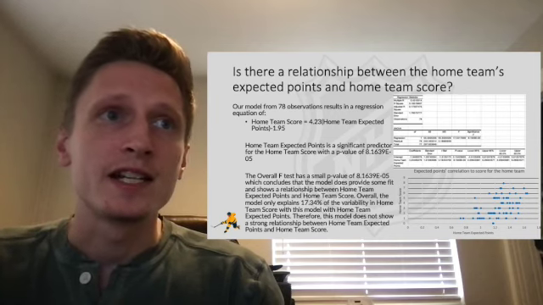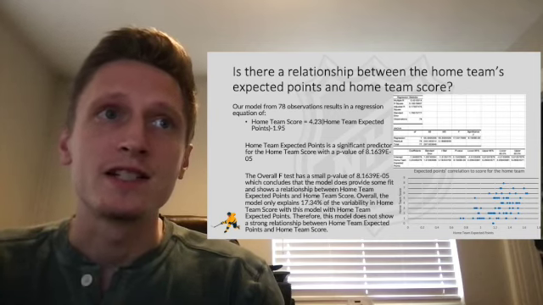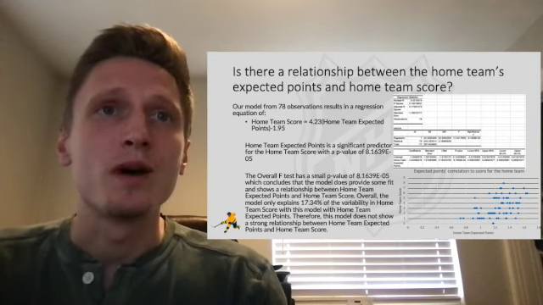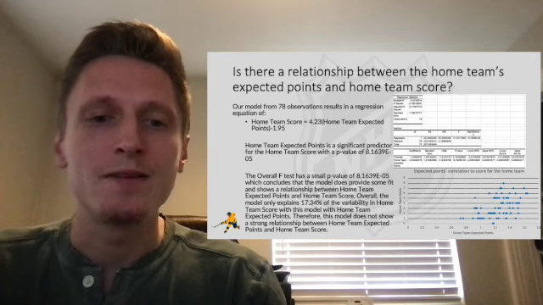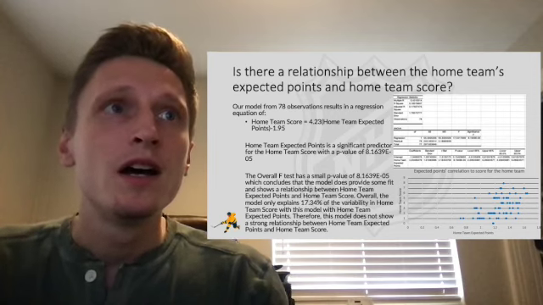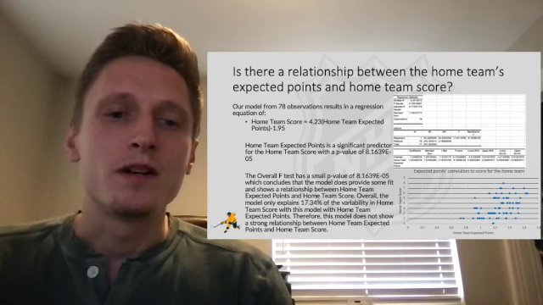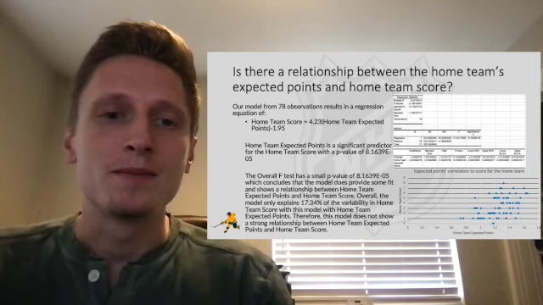However, our F statistic is just 17.34, which tells us that only 17.34% of the variability in the response Y variable home team score is explained by our X variable home team expected points. So really this model is not so good for actually making predictions to the home team score.